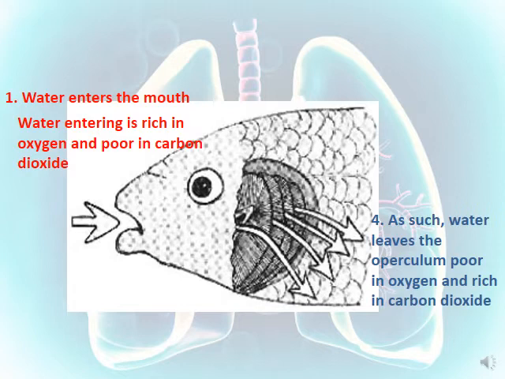These ones you have to study, and you have to know the process of the gas exchange during respiration in a fish. You have to know the 4 steps. Water enters first, water enters the mouth. Second step, you have to know that water reaches the gills, where the blood is poor in oxygen and rich in carbon dioxide.